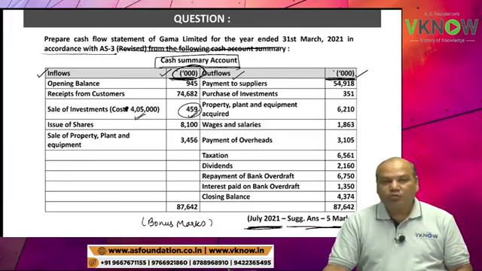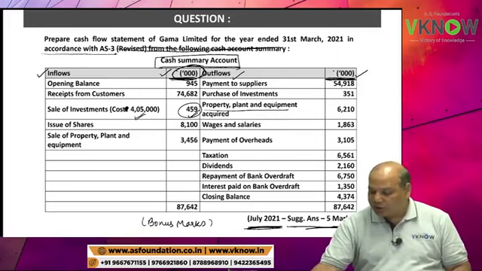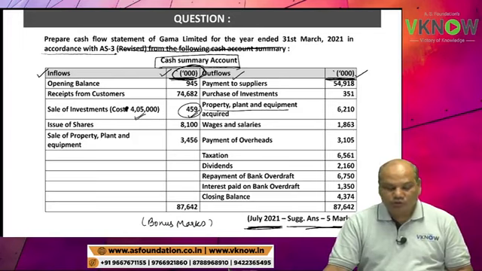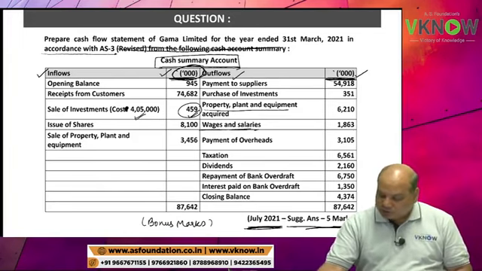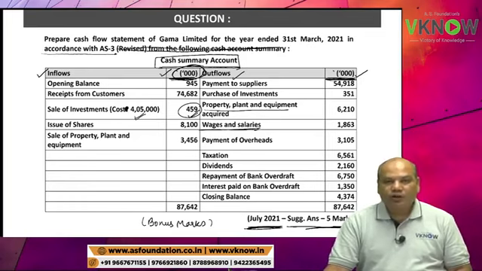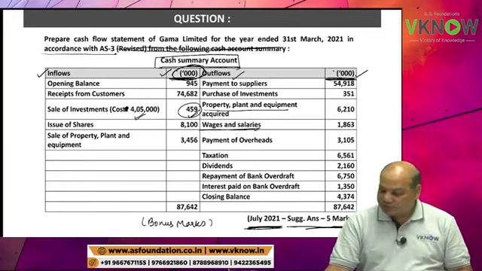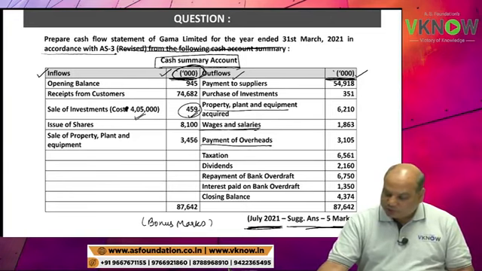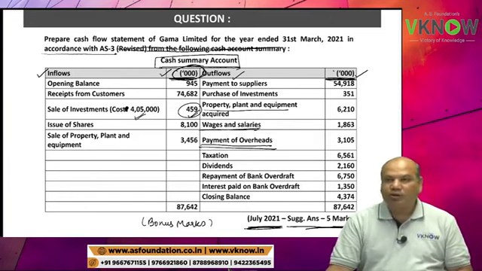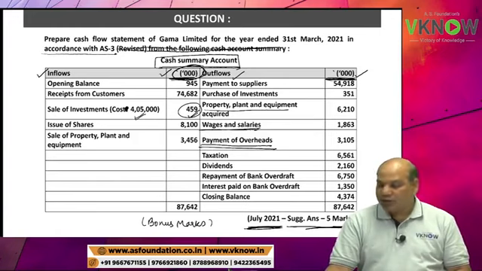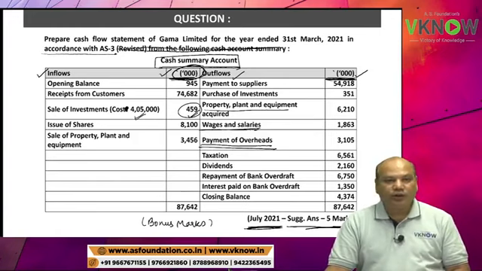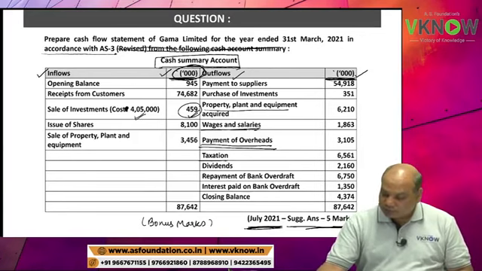Property, plant and equipment acquired. You can just write PPE acquired 6210. Wages and salary 1863. Payment of overhead 3105.